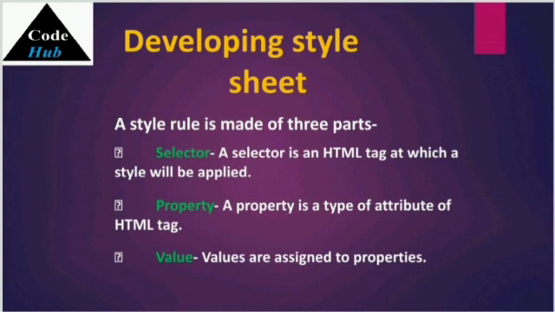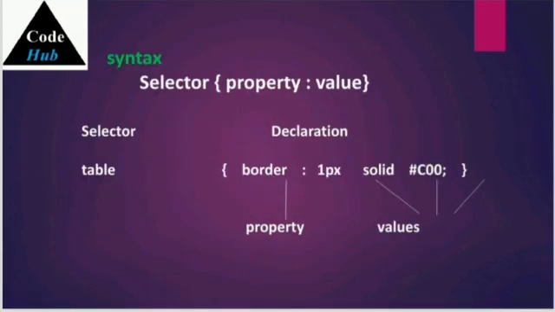Next is value. Values are assigned to properties. For example, the color property has a value of either red or green, etc. You can put the CSS style rule syntax as follows. Here selector implies the table, and declaration implies the properties and values, which are the size, border and color. You can define selectors in various simple ways based on your comfort.